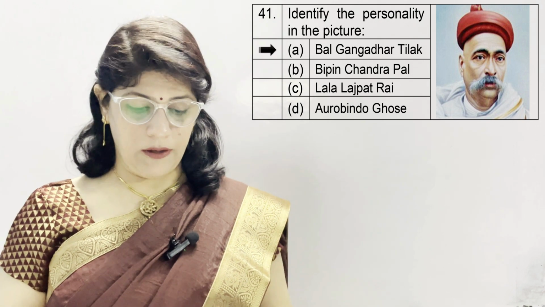Rather, you should know all the famous personalities in both these chapters, from early nationalists Surendranath Banerjee, Dadabhai Naoroji, and Gopal Krishna Gokhale, and their contributions. They form the important part of this chapter. And then from assertive nationalists, Bal Gangadhar Tilak, Bipin Chandra Pal, and Lala Lajpat Rai. You know Bal, Pal, and Lal. These are the famous personalities also, and you should know about them also.